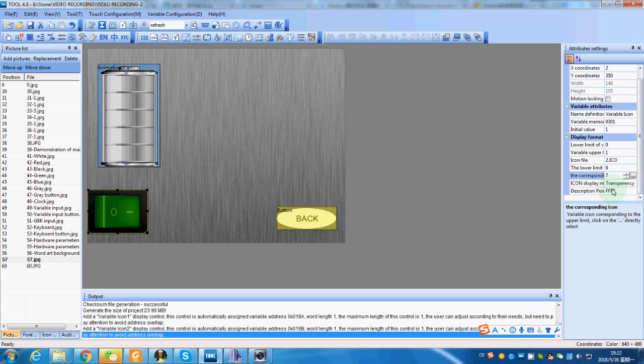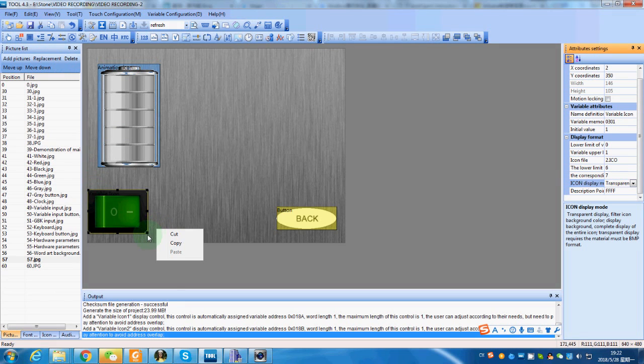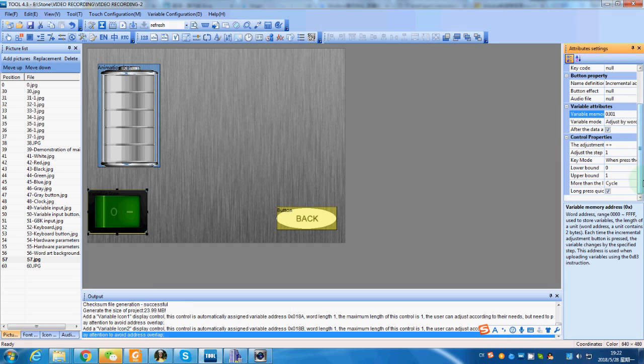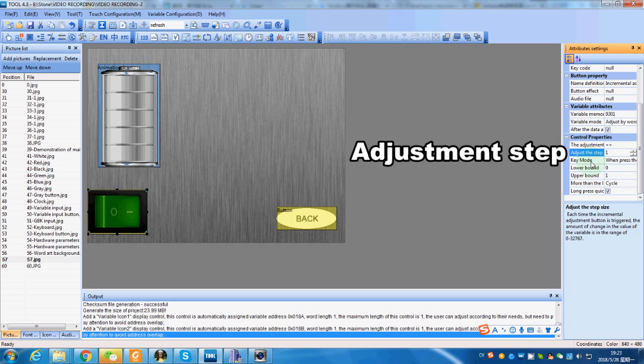To change the value of the icon we just set, we can use the incremental adjustment function. The memory address should be same with the variable icon. The value should be switched between 0 and 1. The adjustment way is incremental. Adjust step 1.